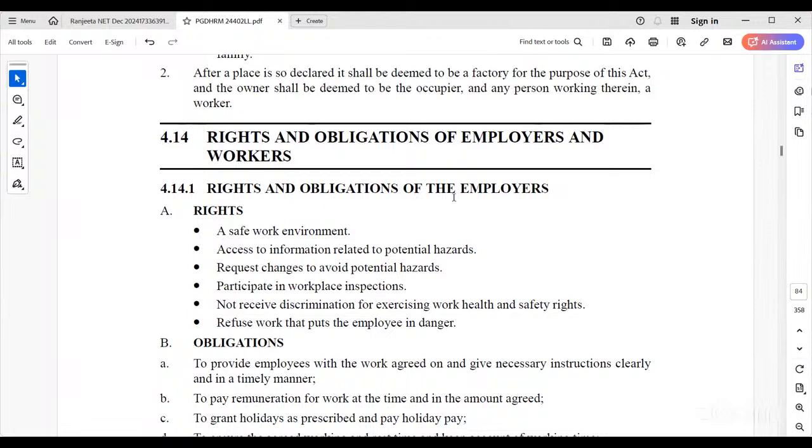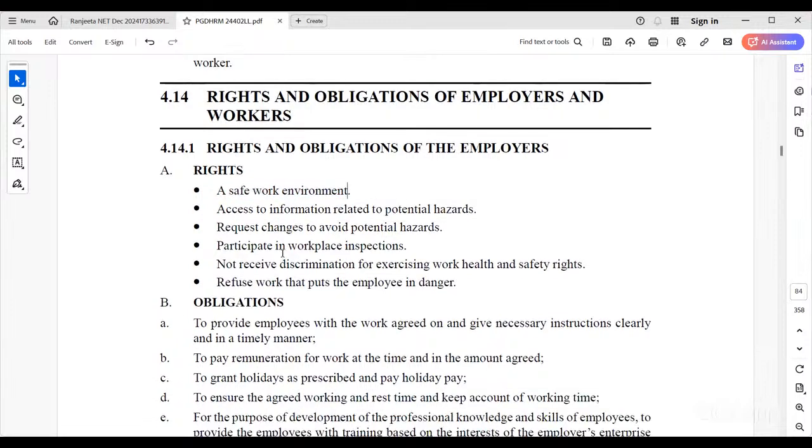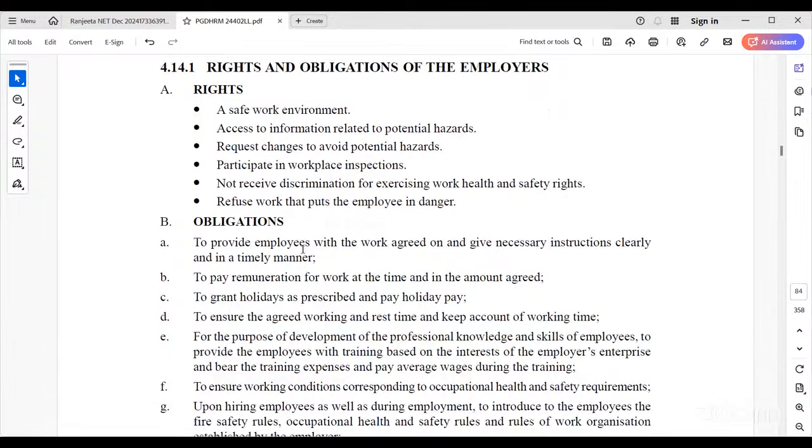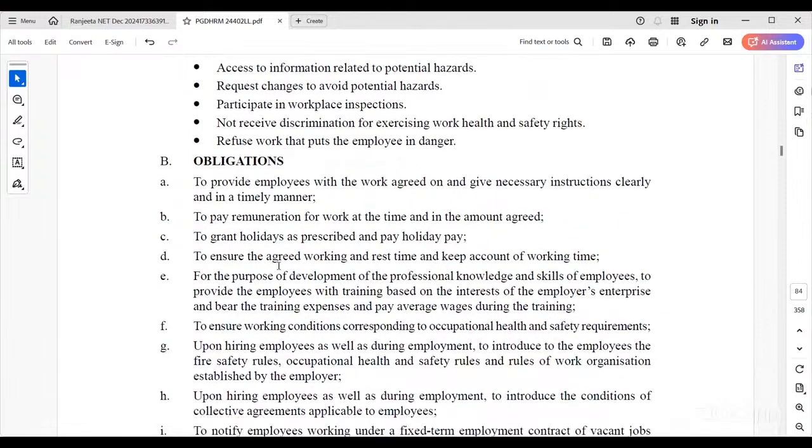The rights and obligations of the employer: a safe work environment. The employer must provide a safe work environment and access to information related to potential hazards. So if any hazards are there, they need to inform properly and give guidance to the workers regarding health issues, and request changes to avoid potential hazards also. Participate in workplace inspection. These are the rights and obligations.